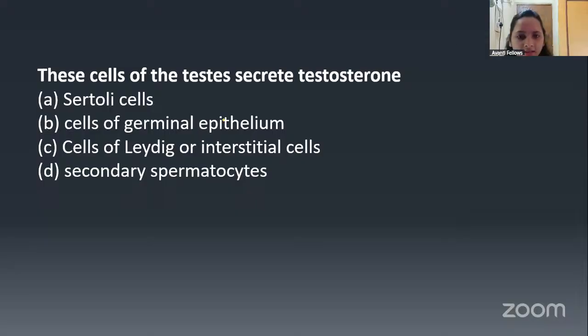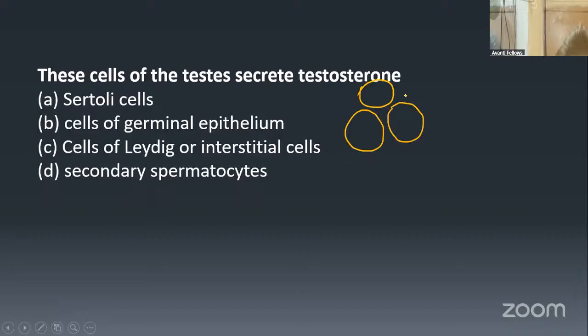See here, in the last class, we have taken the cross section of the testis, right? When we take the cross section of the testis, it will look like this, right? There are seminiferous tubules inside. We have taken the cross section of the seminiferous tubule also.